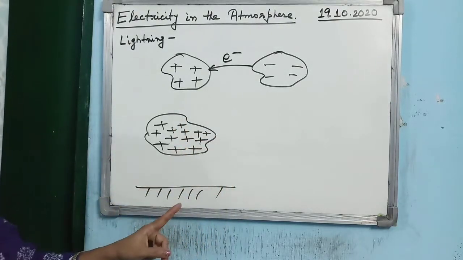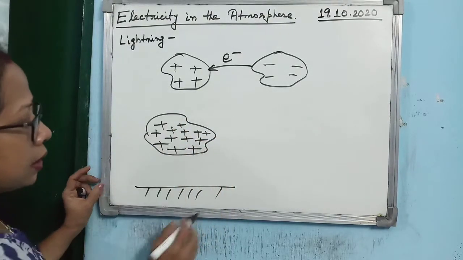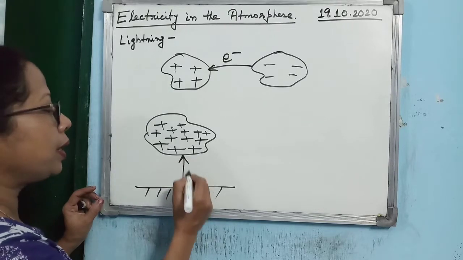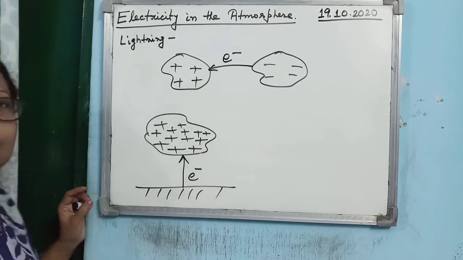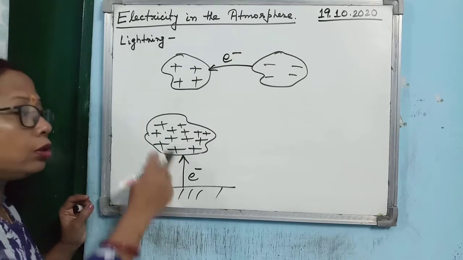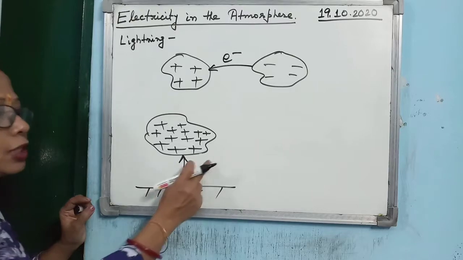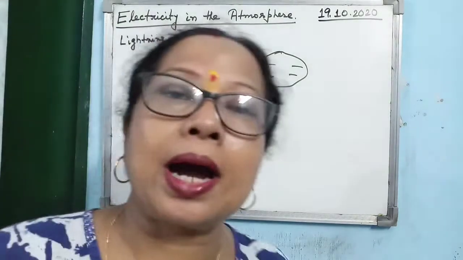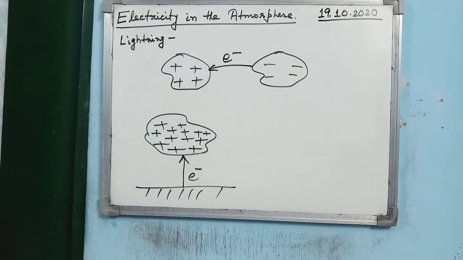Another way of lightning is this. Suppose a heavily charged cloud has come very near to the ground. Then what will happen? From the ground there will be transfer of electrons to the cloud. Due to which a spark will be created in the sky. So that spark is known as lightning.